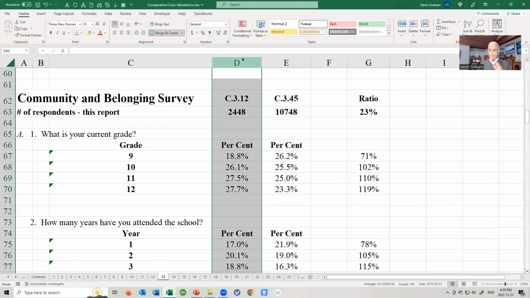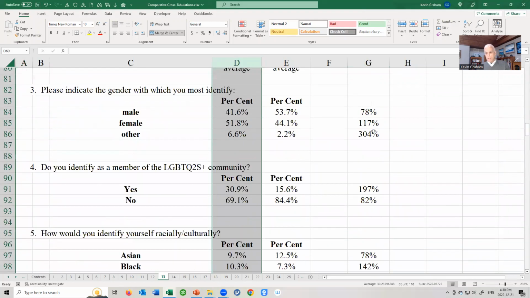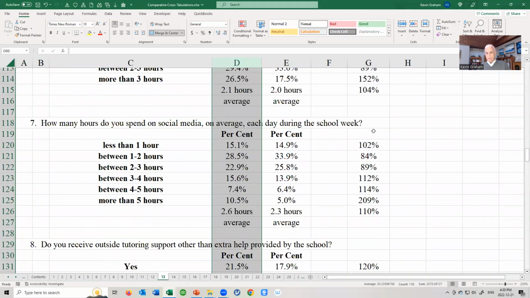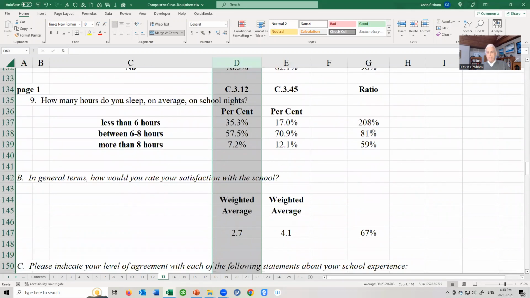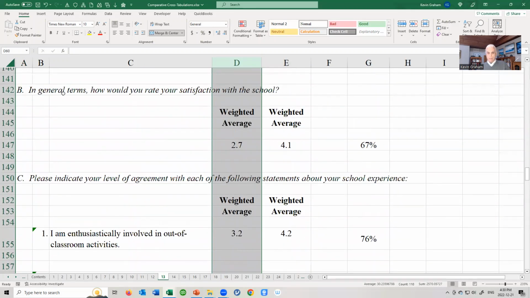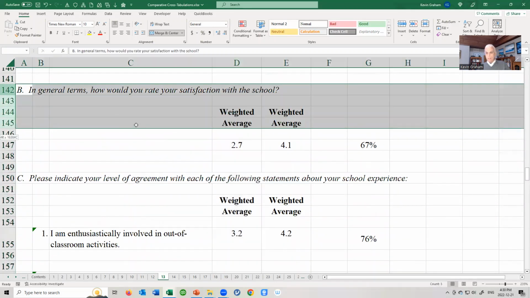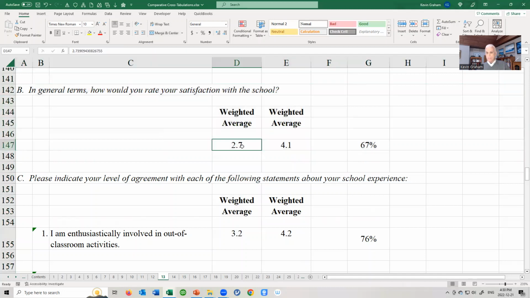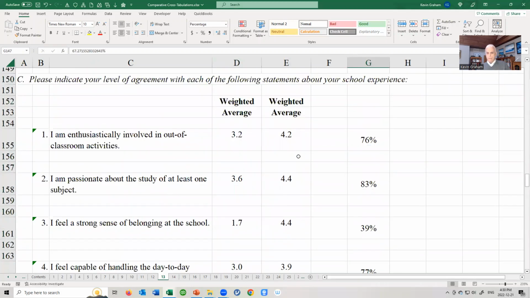The disagrees and strongly disagrees in another column, and pulled a ratio of one to the other, which comes in very handy when you are comparing rating type questions. For example, those who feel a strong sense of belonging, look at the differences in overall satisfaction. 2.7 rounded 67% of 4.1.